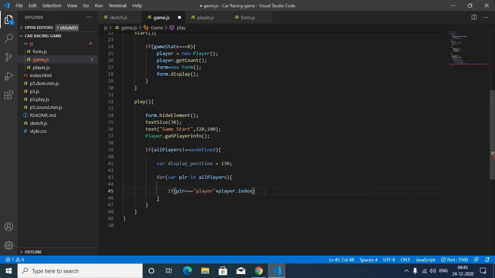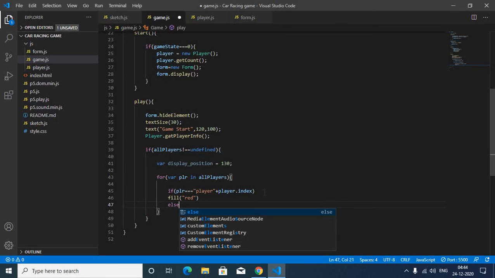So if PLR is equal to me, meaning player dot index 1, I am player 1, it will display my name in red.